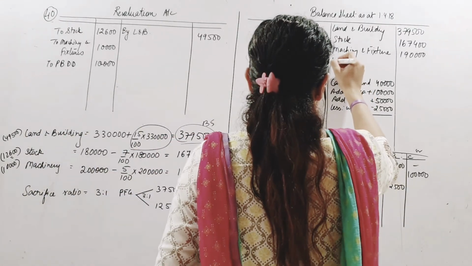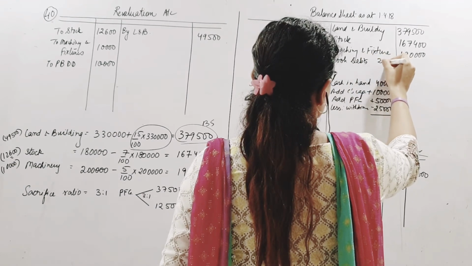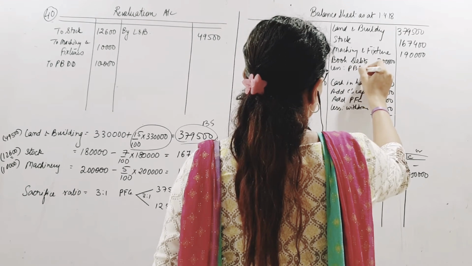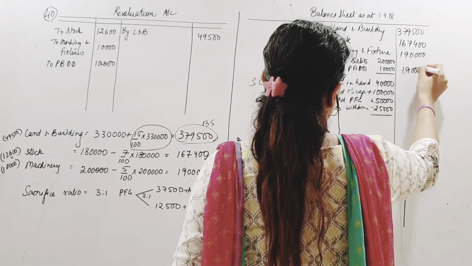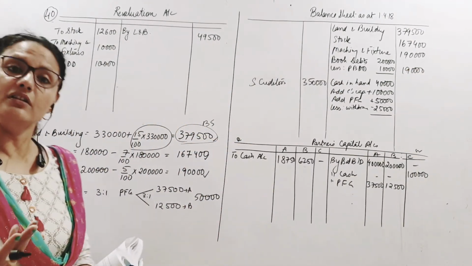to provision for bad and doubtful debts 10,000, 5% of 2 lakhs. Here in my book debts 2 lakhs less provision for doubtful debts 10,000. So 1,90,000 here. Alright. So we have created a provision account.